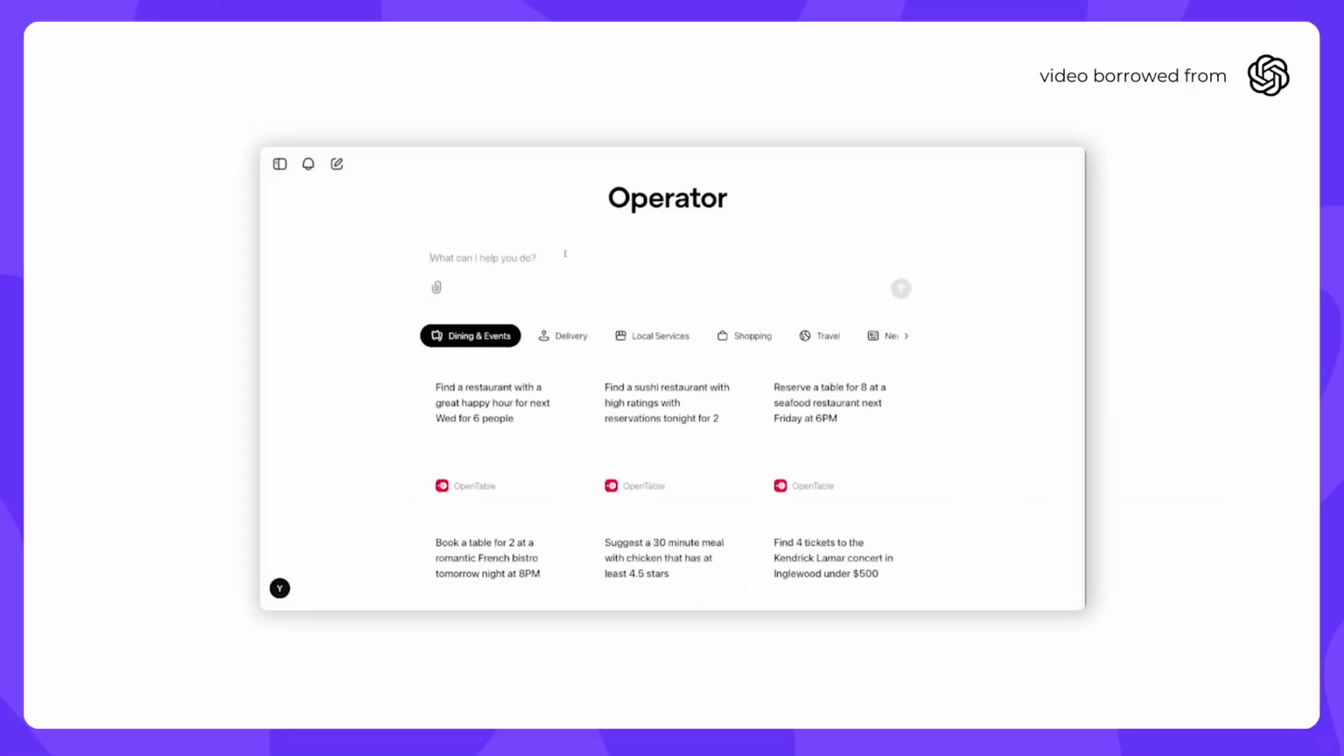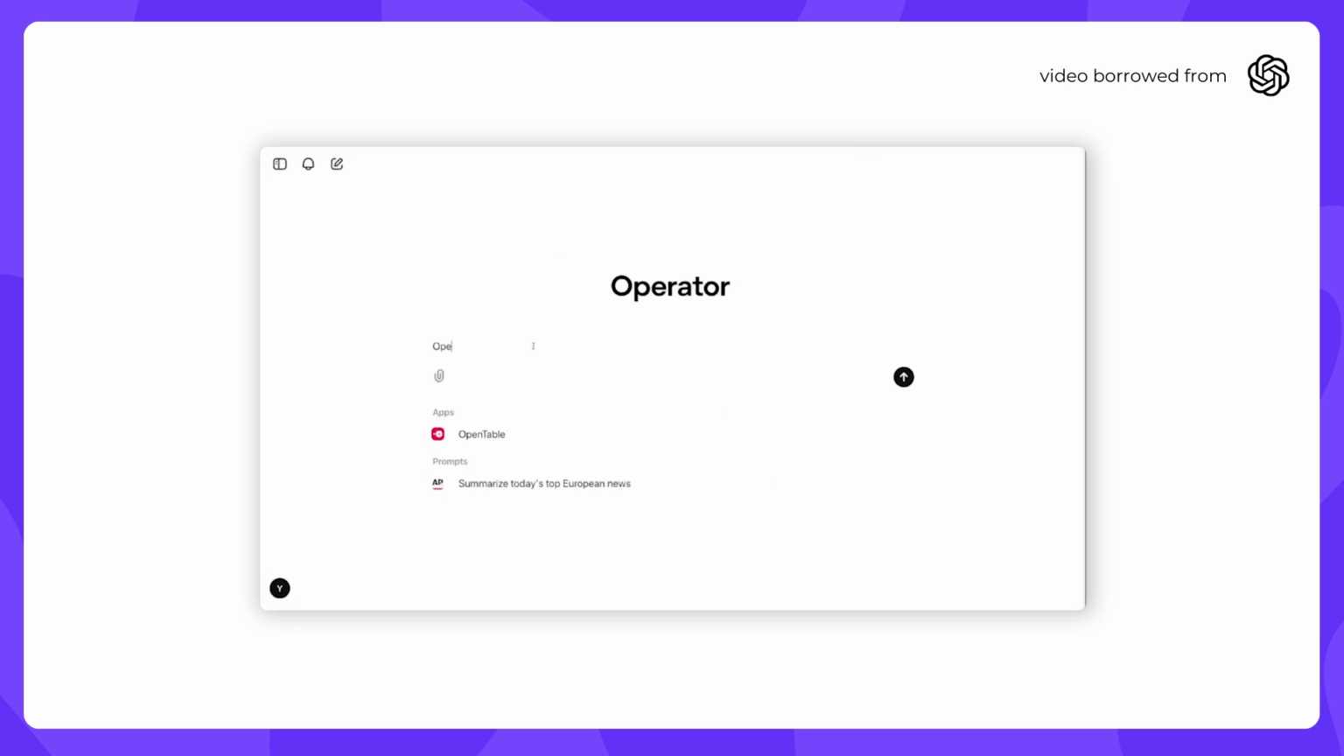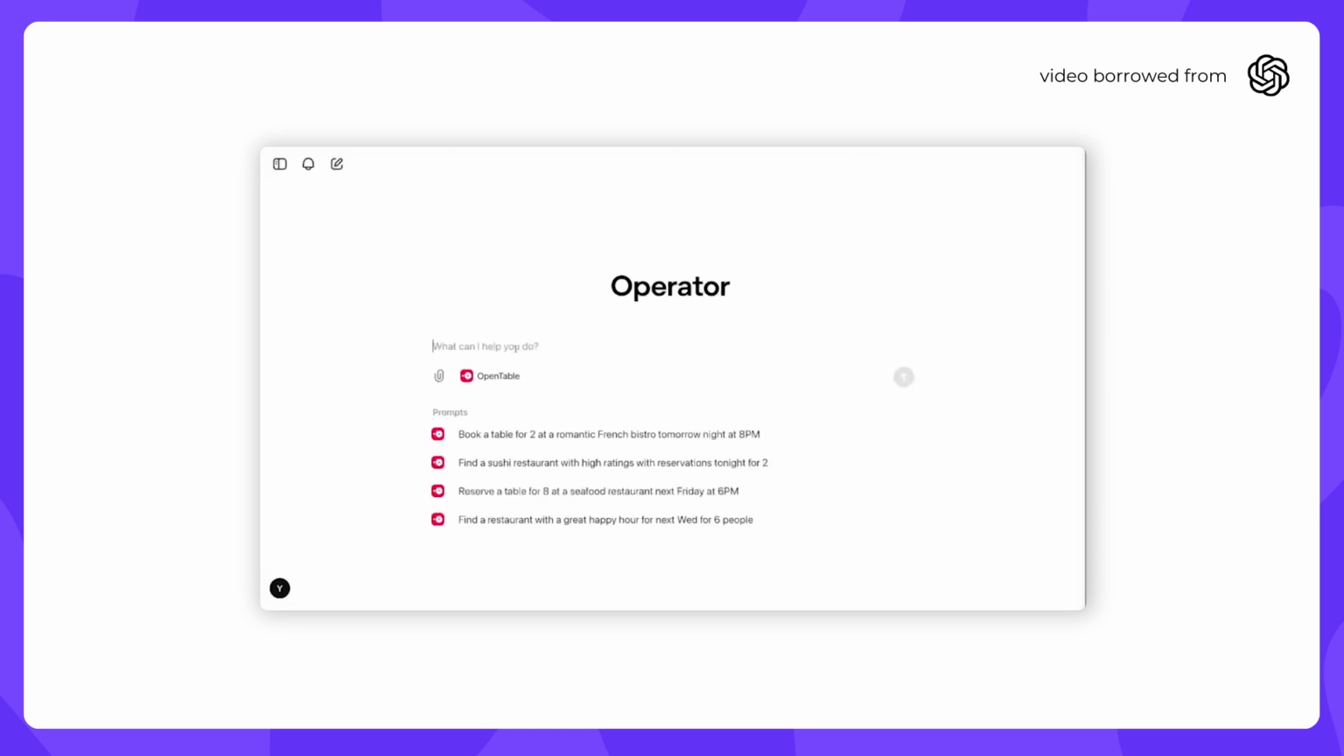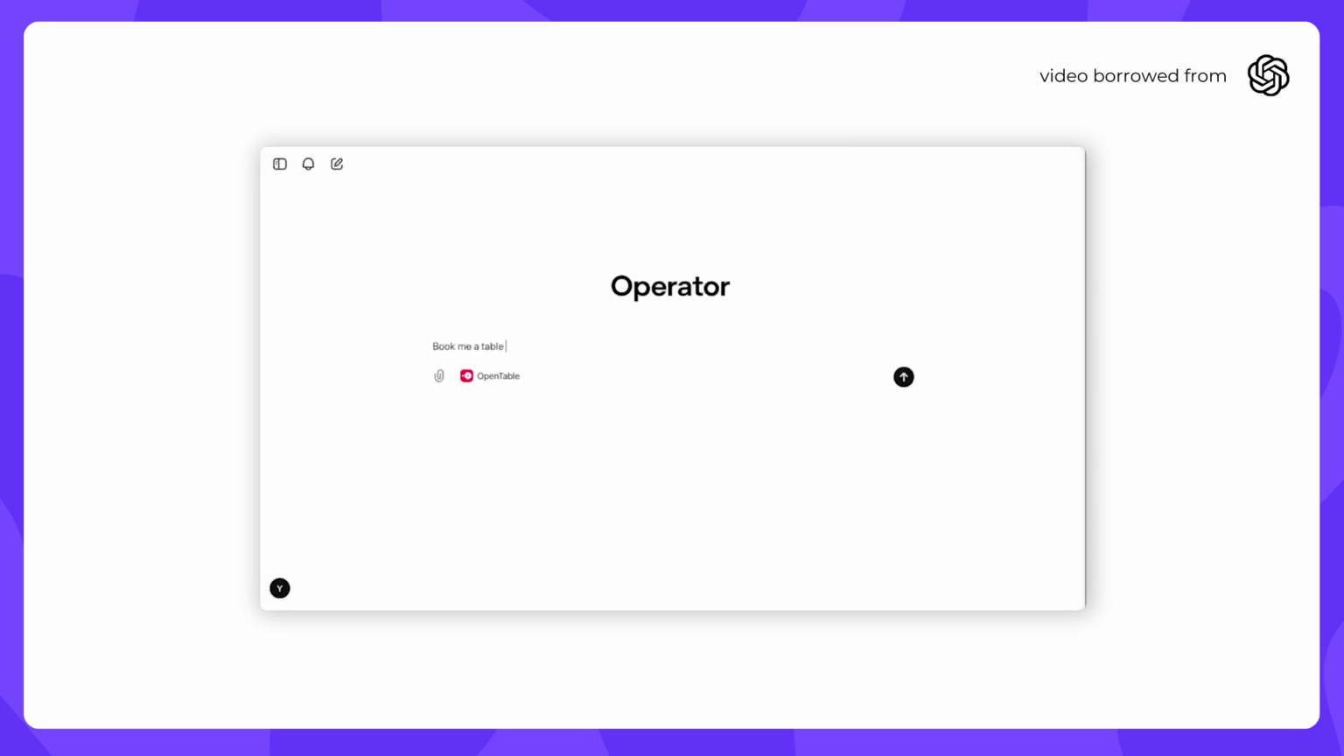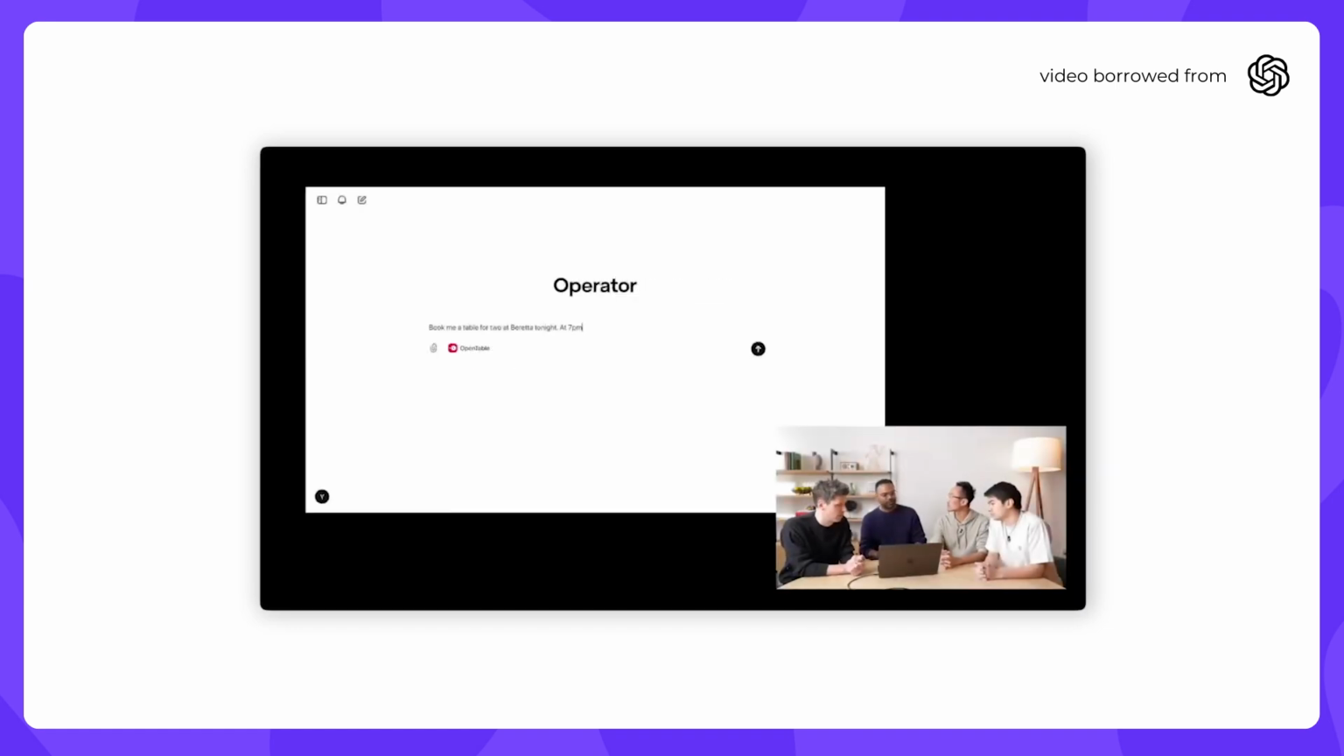Okay, so I'm gonna start with something fairly simple. I'm gonna use OpenTable and say, book me a table for 2 at Beretta tonight at 7 p.m. Okay. And so you specifically chose OpenTable. Yeah, in this case, I'm asking Operator to use OpenTable to book a table for 2 at Beretta.